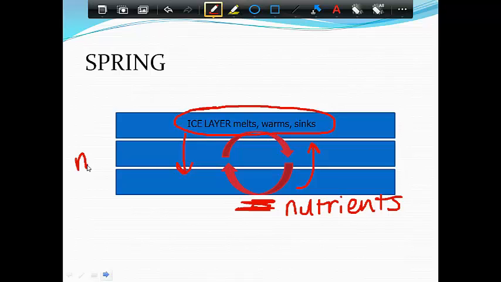But it also brings nutrients like oxygen, for example, down to the bottom of the lake. Okay? The nutrients that come up might be your nitrogen or carbon. So this turnover creates a complete mixing of the lake in the spring, which is really important. It's a good thing to be able to redistribute all these nutrients to the different parts of the lake.